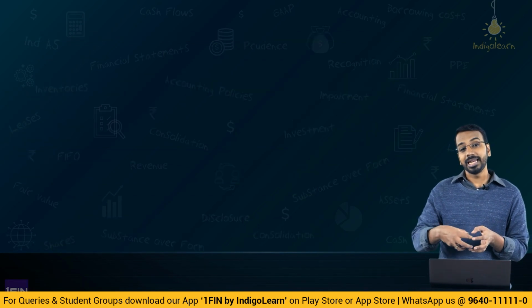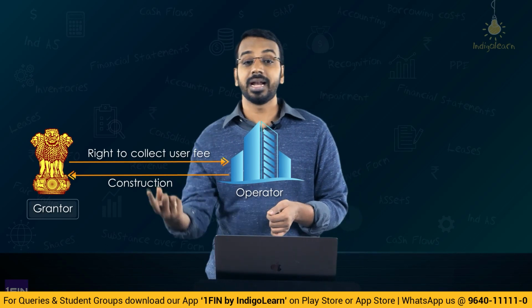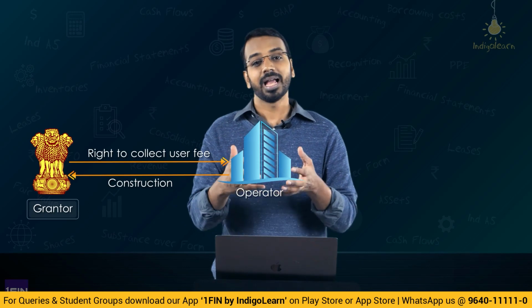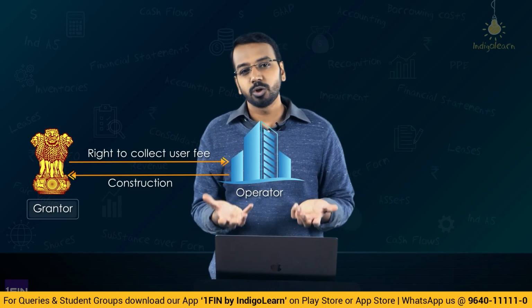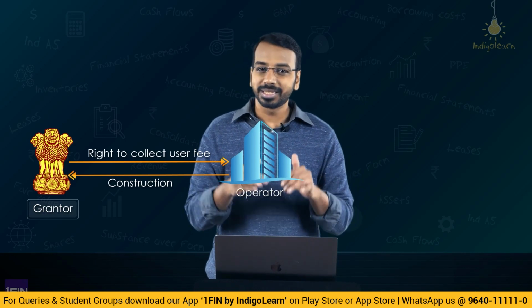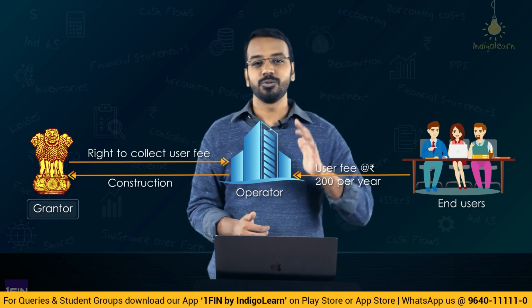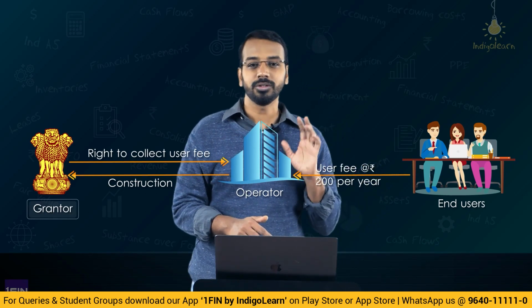Okay. Now, your dealing with the grantor is over. Whatever you have to give to the grantor, you have given. The grantor has given a right to use. The grantor has given a right to collect user fee, and you now hold the intangible asset. Now, what will you do with this intangible asset? Using this intangible asset, you will start collecting user fee from the users. That is, whoever passes through the toll, you will start collecting toll from the user.